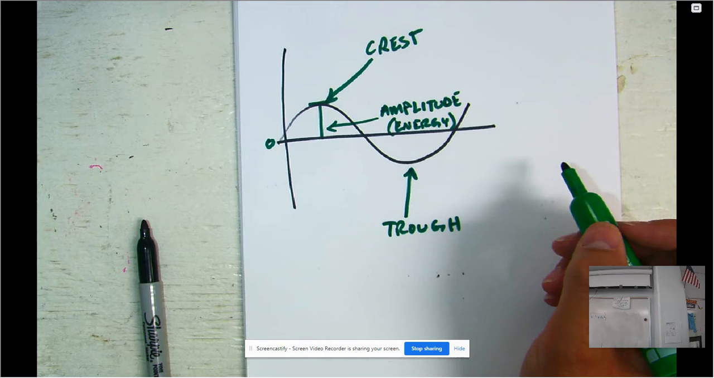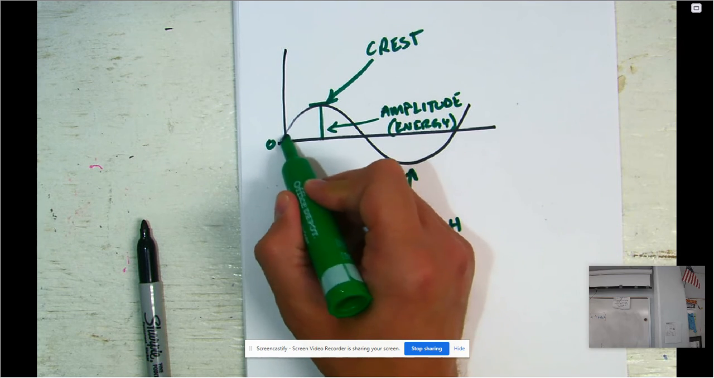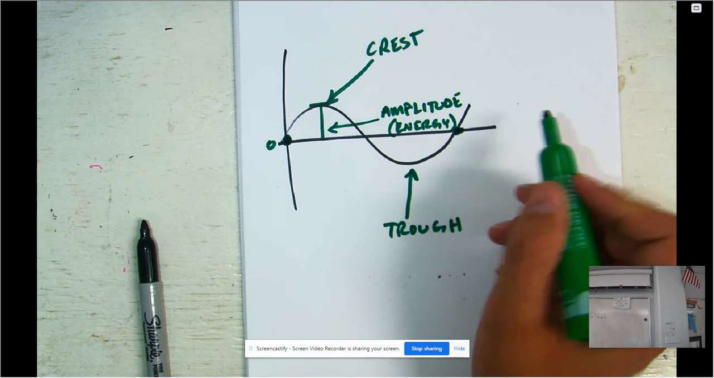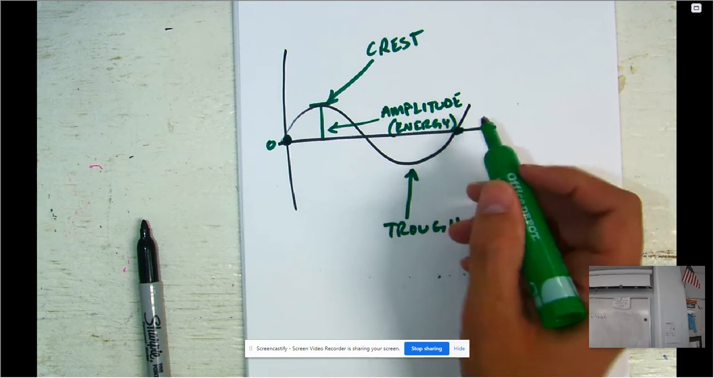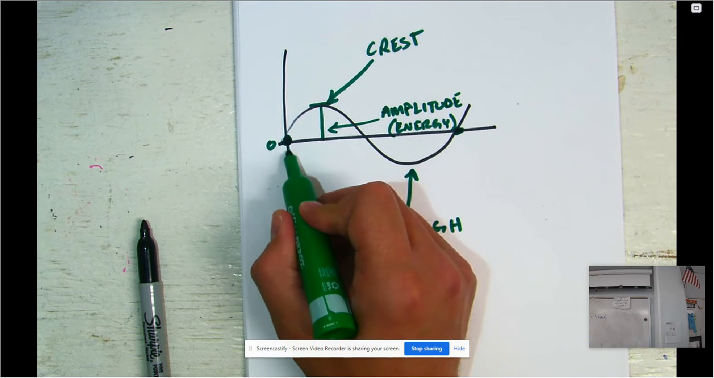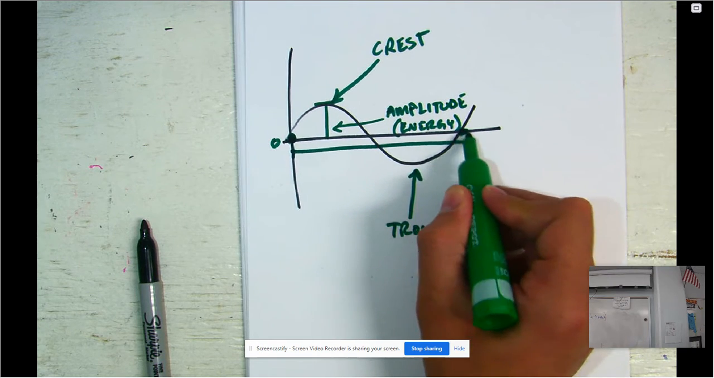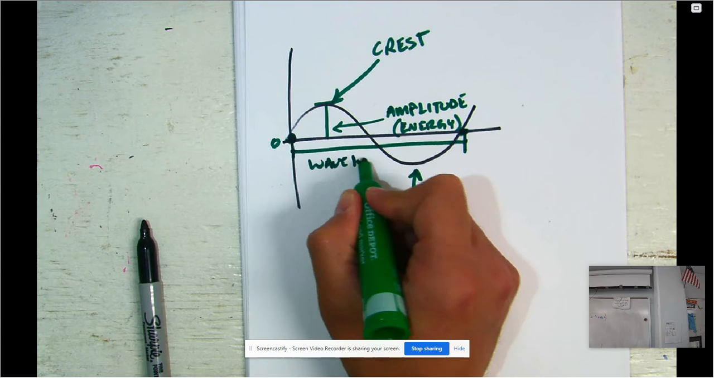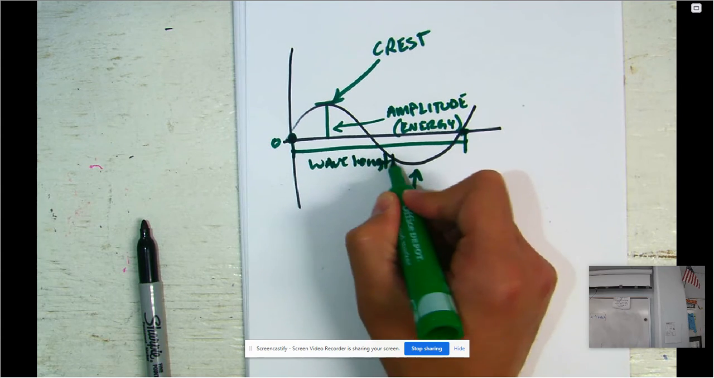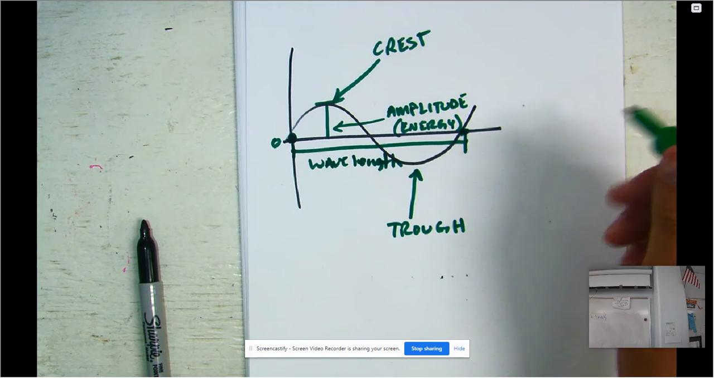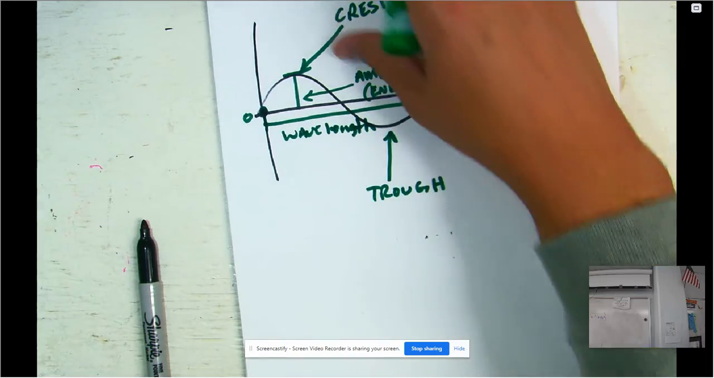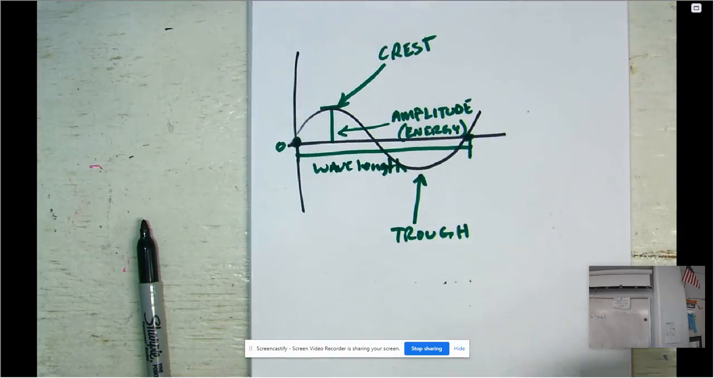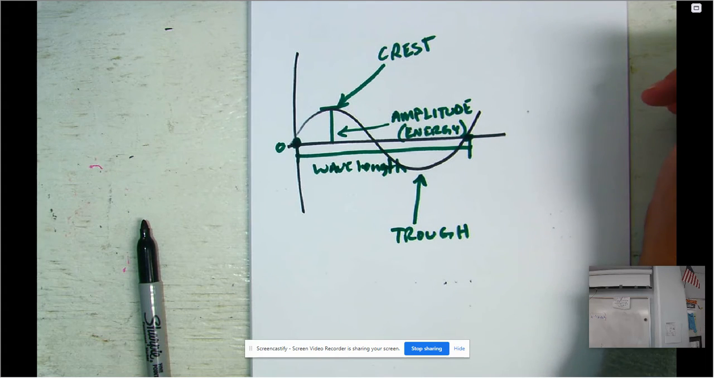The other point that we want to focus on is from one point to the next consecutive identical point. So from here to here is going to be what's known as wavelength. Okay? And wavelength can be from crest to crest. It can be from trough to trough, as long as the points are identical and they are in consecutive points there.